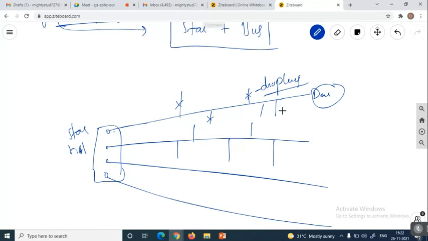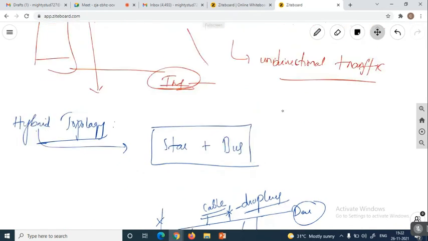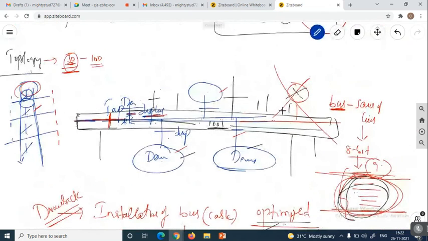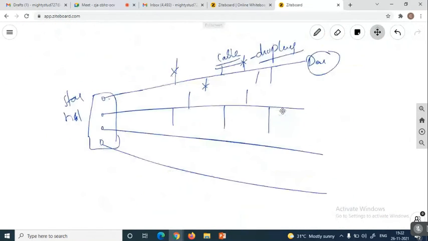Suppose when you are using this dedicated path as a cable or as a bus, already explained that a bus has a structure, that is, a bus is going to carry a number of bits, or some amount of data based on its capacity. Every bus has a series of lines, in the sense it has a capacity. So whatever the capacity, that many devices it can connect. So here also every interconnecting path is taken as a cable.